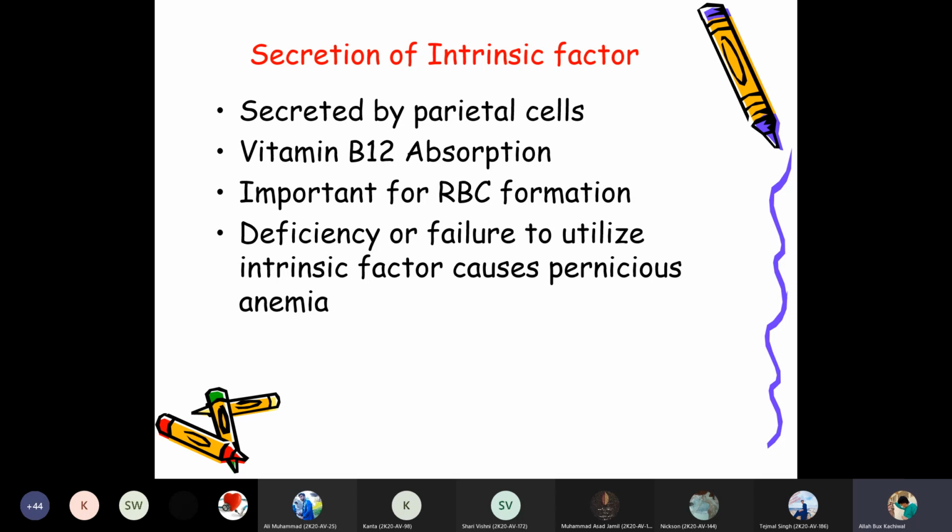Parietal cells are also responsible for the absorption of vitamin B12, which is important for RBC formation. Mostly in the presence of vitamin B, the RBCs are formed.